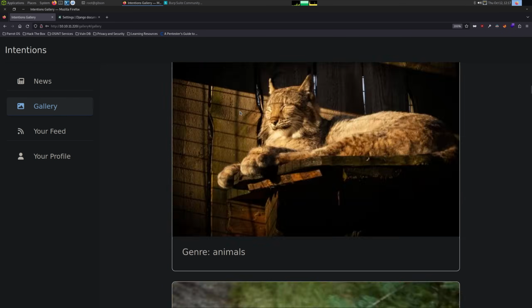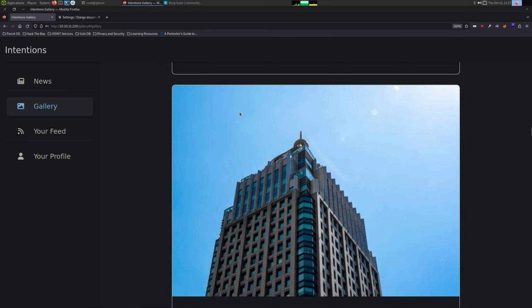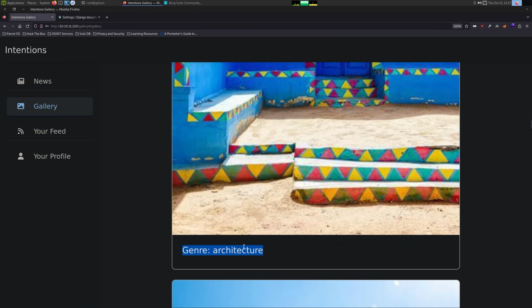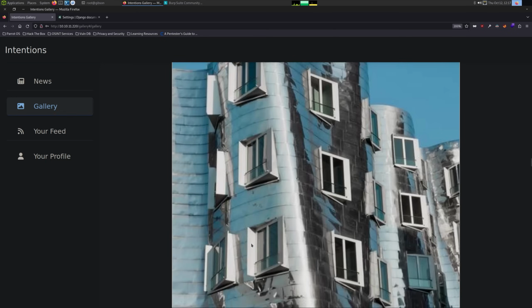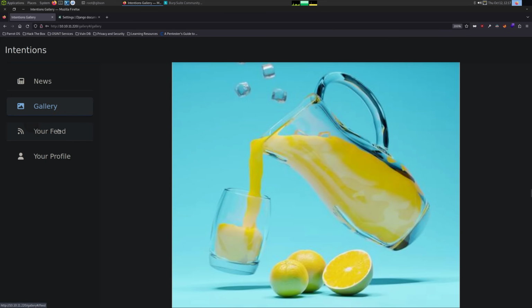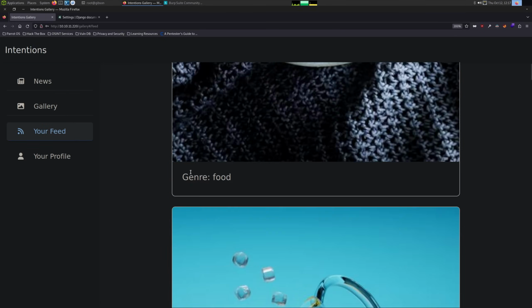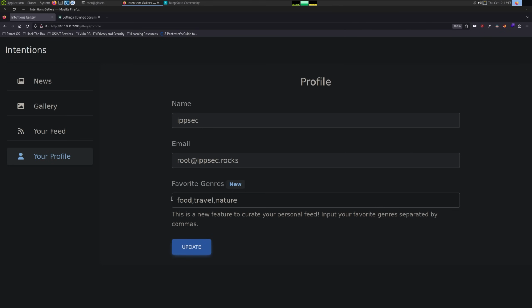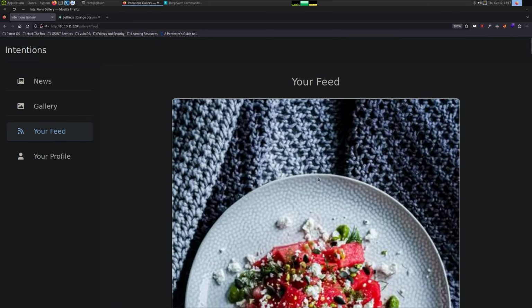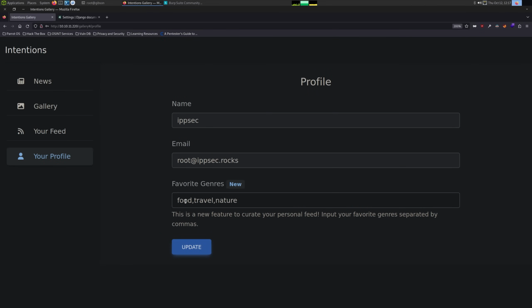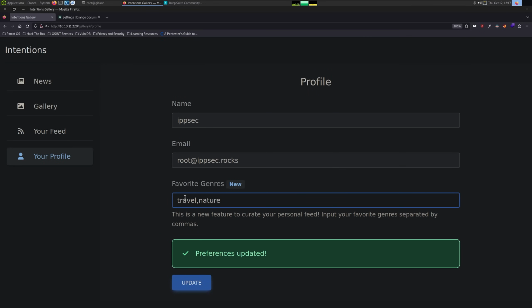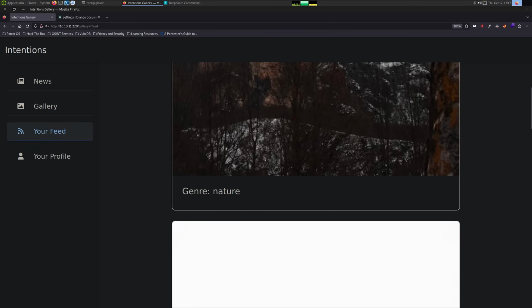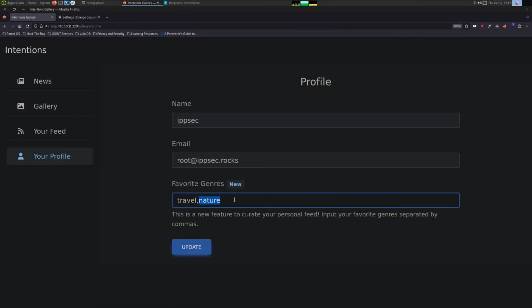So we have this gallery page and it's sending us a bunch of pictures. I see like genre architecture. There was some genre animals, food, whatever. If I go to profile, we can see our favorite genres. So if I click on feed real quick, it starts off with food. I'm going to remove food, go back to feed, and we just have nature. So something is going on here.